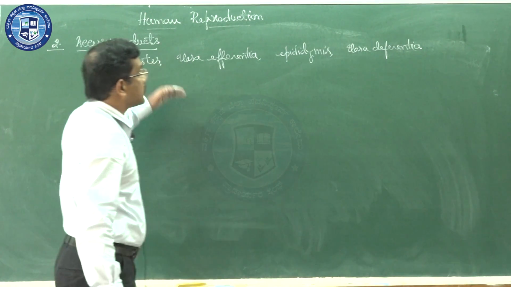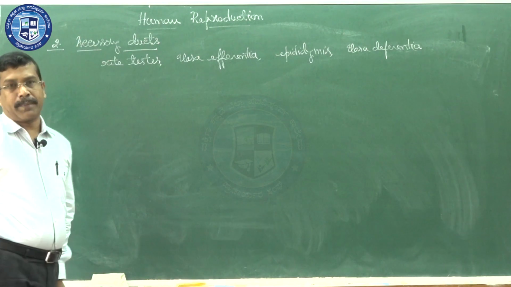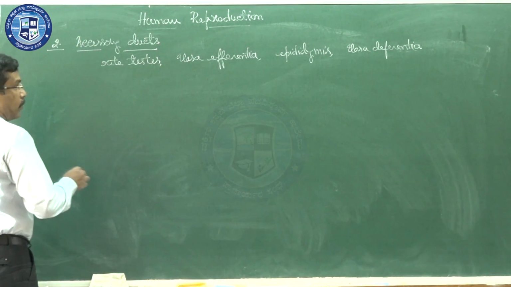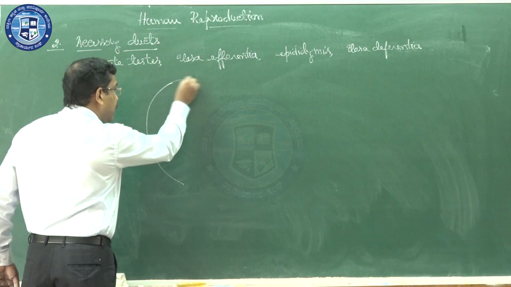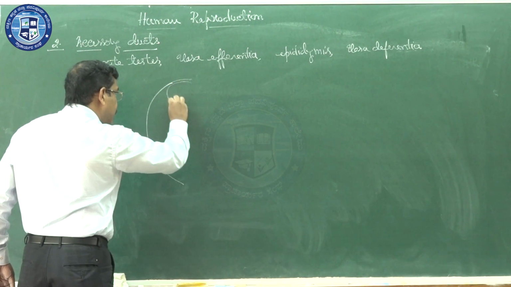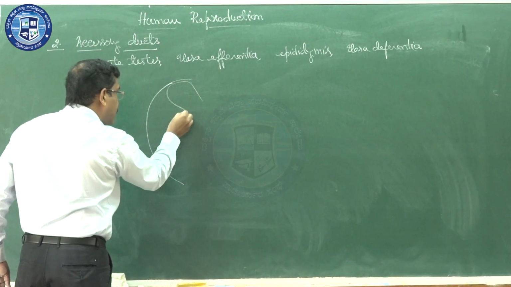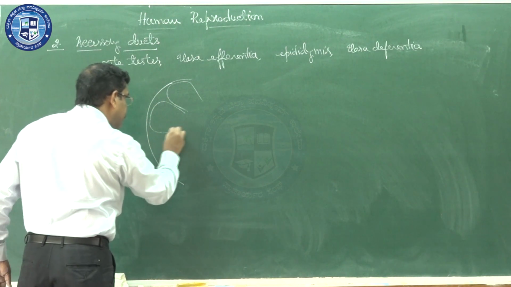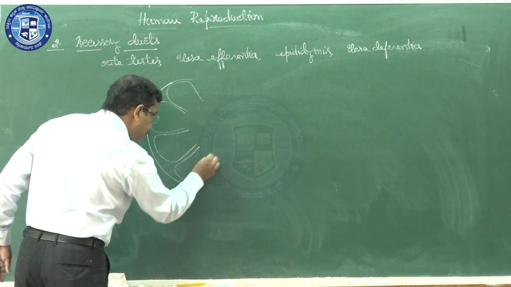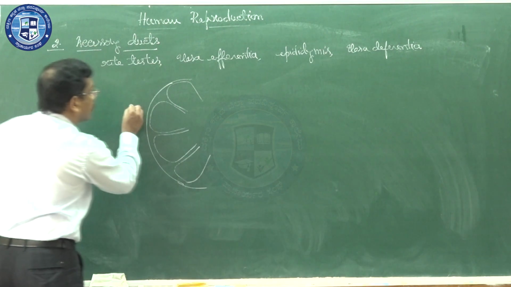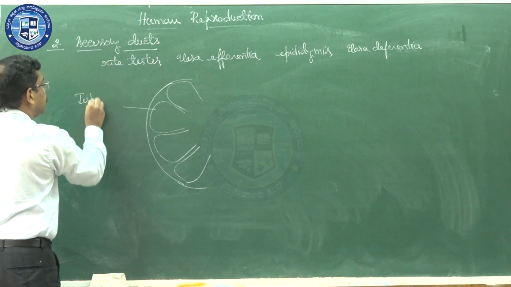So these are the various accessory ducts of the male reproductive system. Now, in the case of the testis, if I take it, this is the peripheral part, this is the inner part. Here there will be conical shaped structures like this. These conical shaped structures we are going to call testicular lobules.